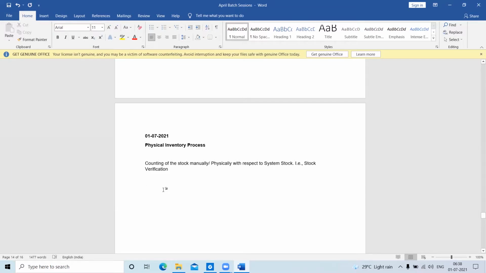So today we will see how it is done, how the process goes, and what steps are involved to conduct a physical inventory process in our material management module. Let me start with an example. This whole process I will show.